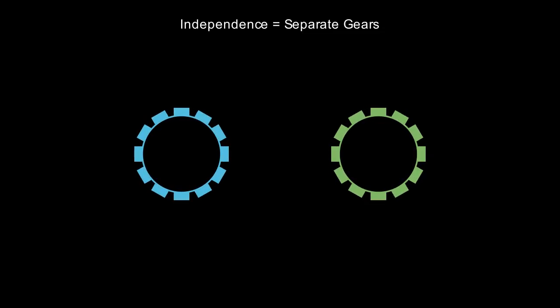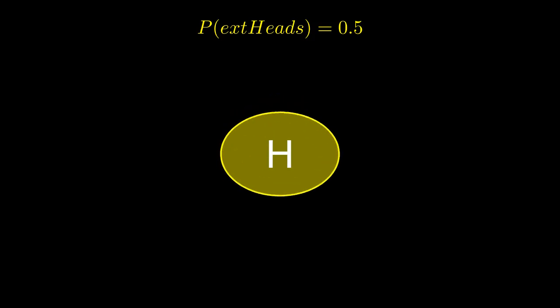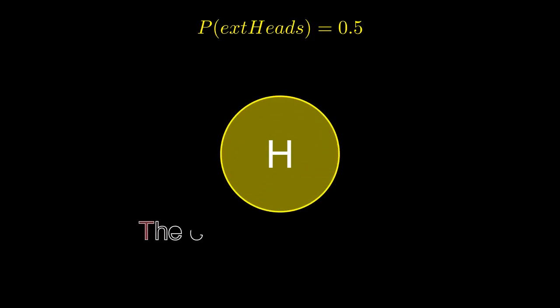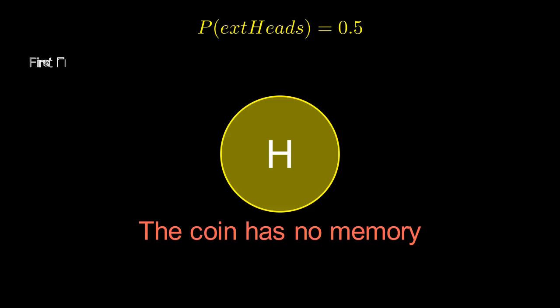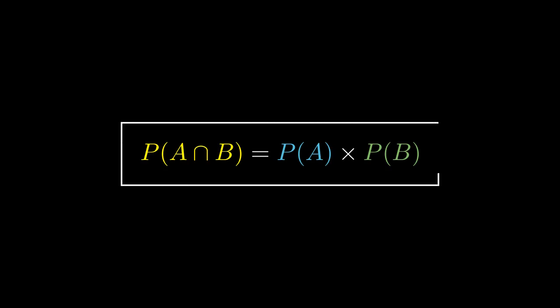Let's start with the most iconic example: flipping a fair coin. If you flip a coin and get heads, what is the probability that the next flip will also be heads? It remains exactly 50%. The coin has no memory. It doesn't know it just landed on heads. Statistically, we say that event A, the first flip, and event B, the second flip, are independent. According to the law of large numbers, while we expect a 50-50 split over thousands of flips, each individual flip is a fresh start.